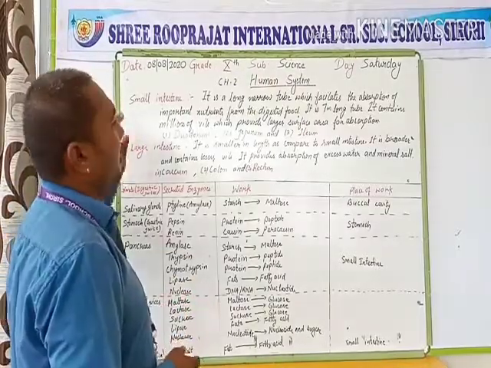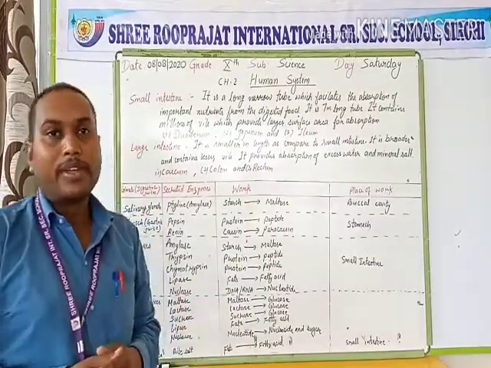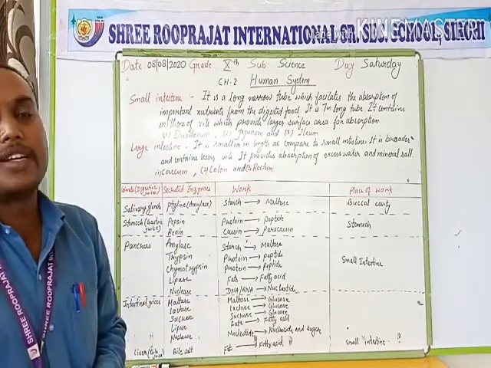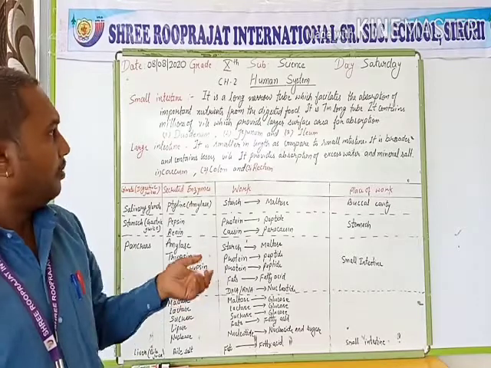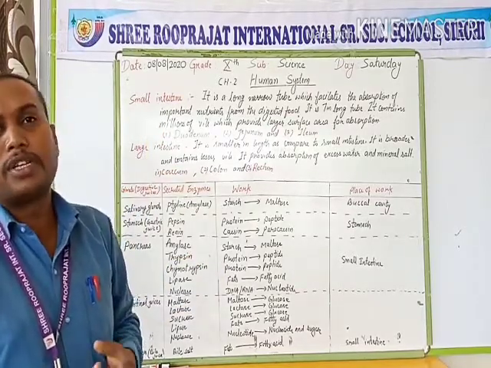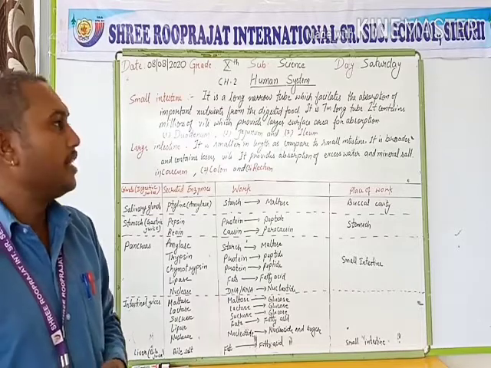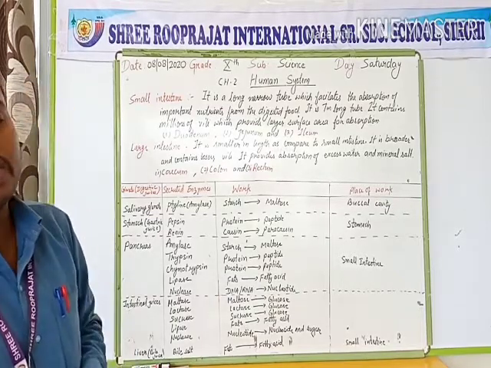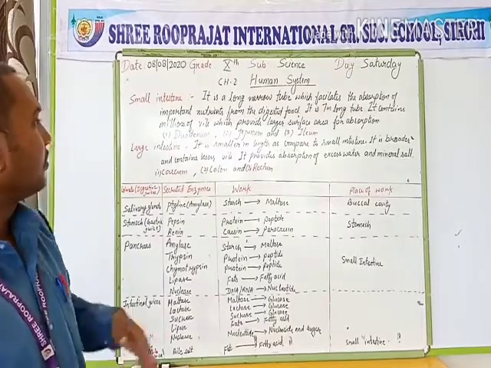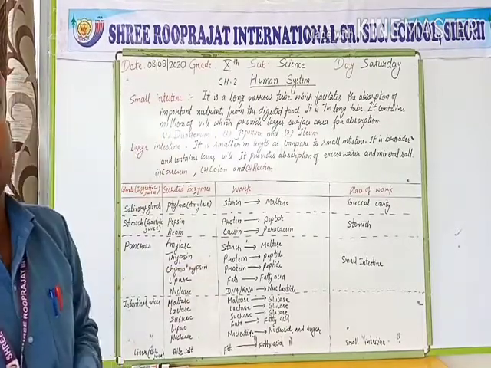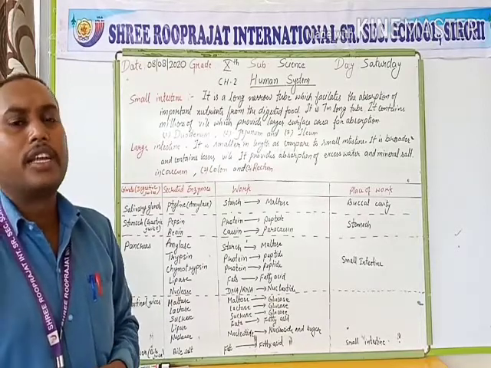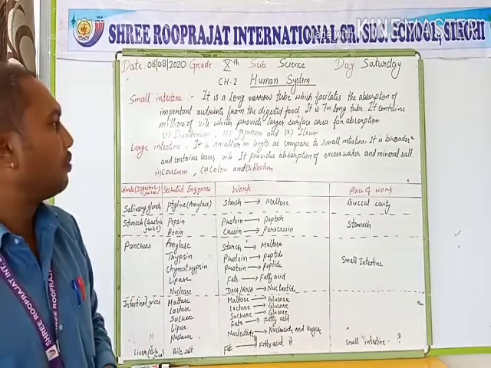Next is the small intestine. It is a long narrow tube, 7 meters long. It facilitates the absorption of the digested food, and from that digested food the important nutrients, mineral salts, hormones, medicines, etc. are absorbed and get mixed in the blood. It contains millions of finger-like projections known as villi, which provide a larger surface area for absorption.